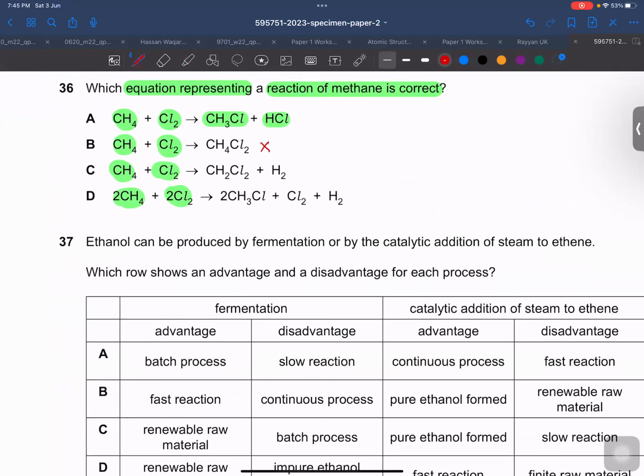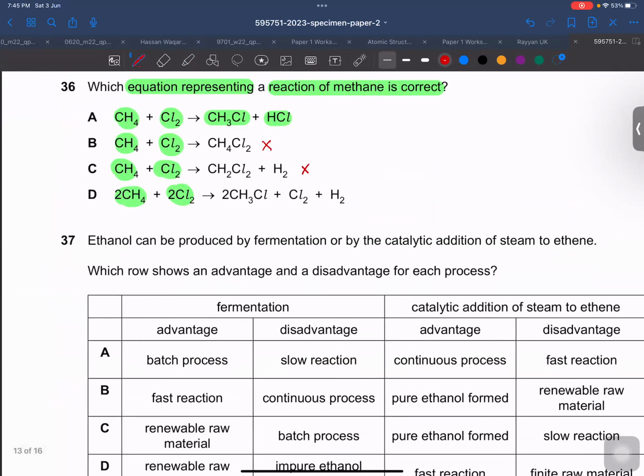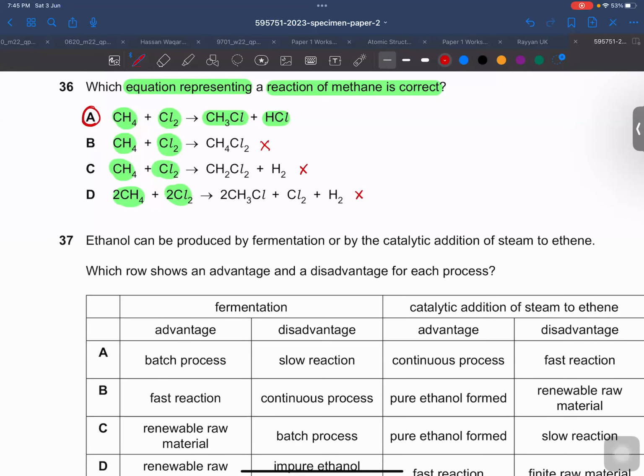This is not an addition reaction, because methane always shows substitution reaction. This is not correct because 2 hydrogens are replaced by 2 chlorines and there is no HCl formed. And this is also wrong. So all the time hydrogen chloride or any hydrogen halide must form, and the halogen should be substituted in alkanes.